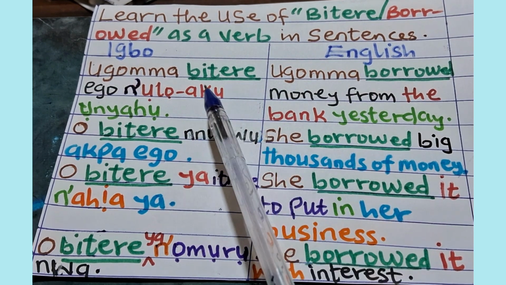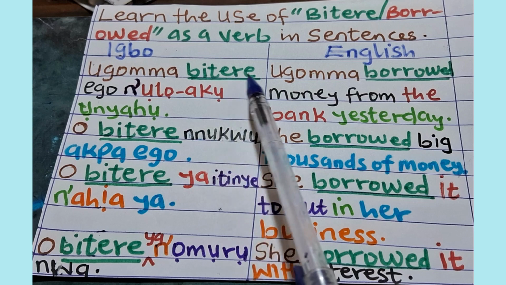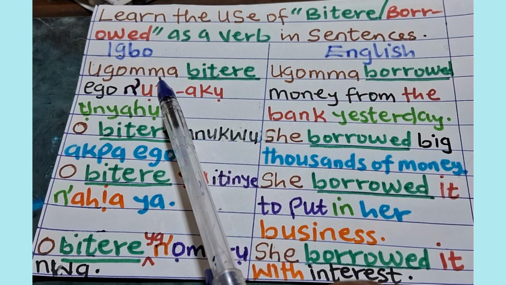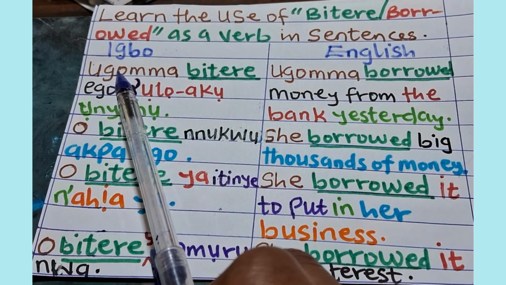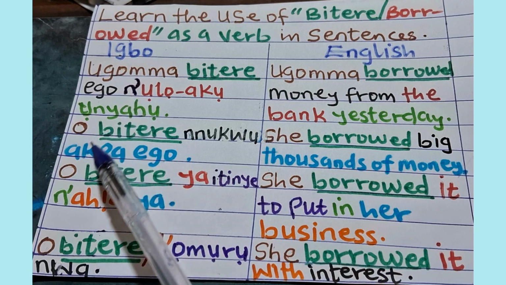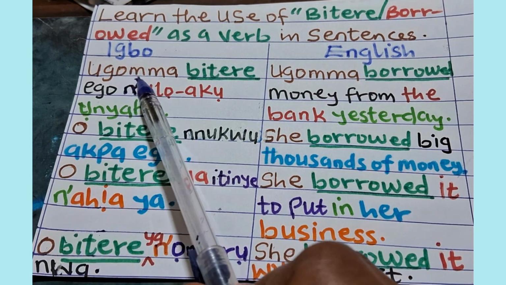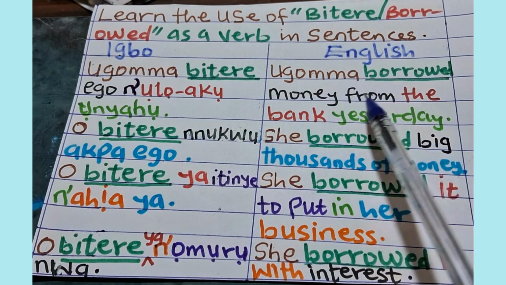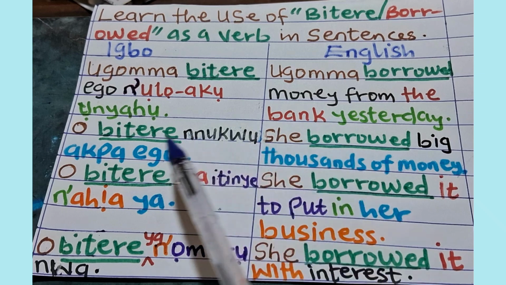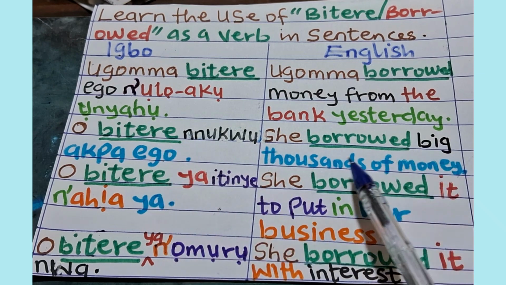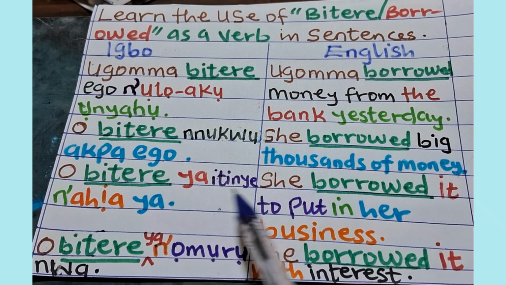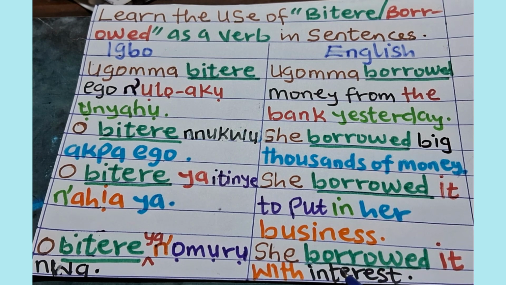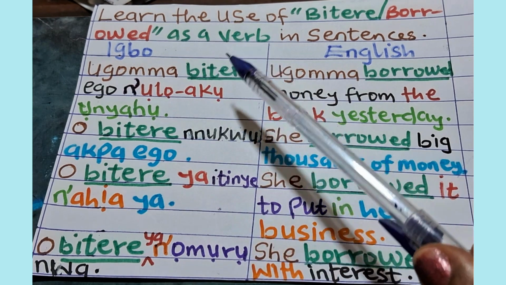Our essence of teaching you how to make sentences in Igbo is to guide you that you can use one topic and still make all your sentences like we did here. We used Ugomma: that she borrowed money from the bank, the huge amount of money she borrowed, where she put the money, and that she borrowed it with interest. So everything here centered on Ugomma.